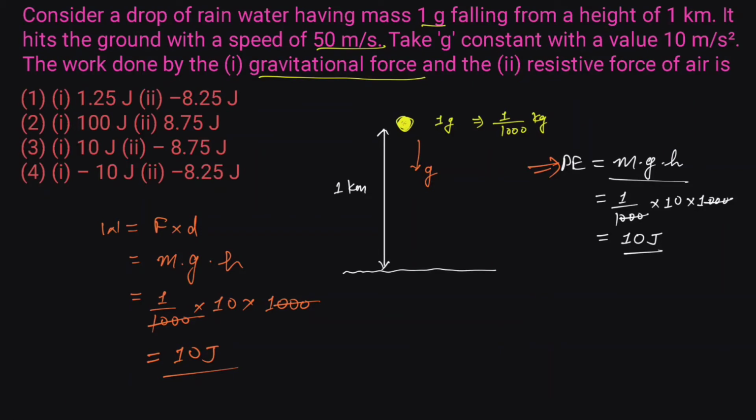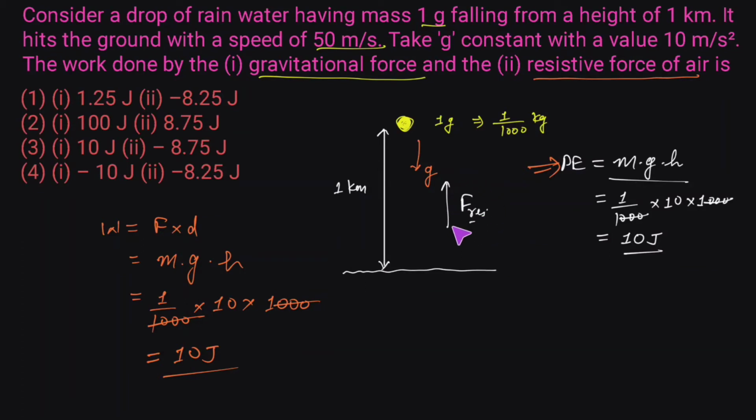Now the second part of the question is, we are also asked to find the work done by the resistive force of air. We know when this water droplet is coming towards the ground, the air surrounding this water droplet will try to oppose this motion, and it will offer resistance. The resistive force of air would be in the upward direction, because it is the frictional force. So the direction of this resistive force of air would be upward, because the movement of this water droplet is downward. So this would be the direction of the resistive force of air.